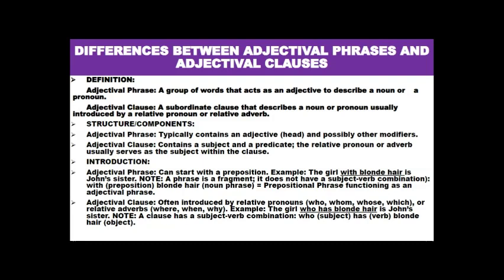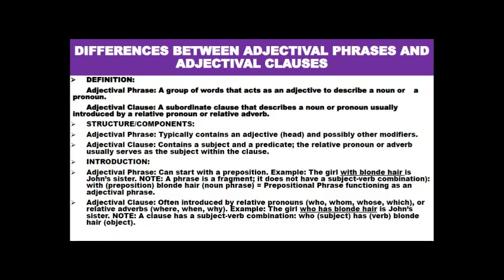The girl with blonde hair is John's sister. Now, to turn that into a clause, we say the girl who has blonde hair. And here, what we have done is that we have introduced the subject-verb combination in this second sentence. The girl who has blonde hair is John's sister. Now, take note that a clause has a subject-verb combination.